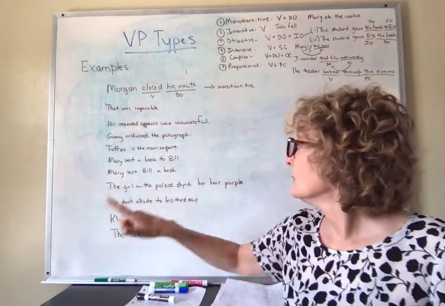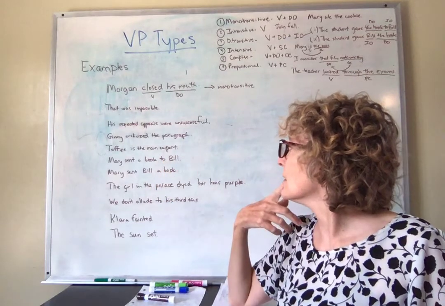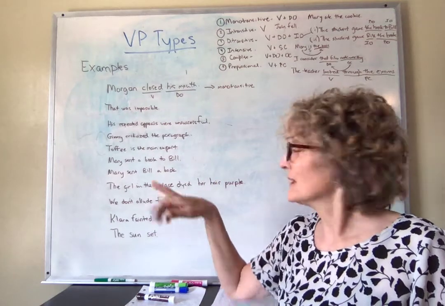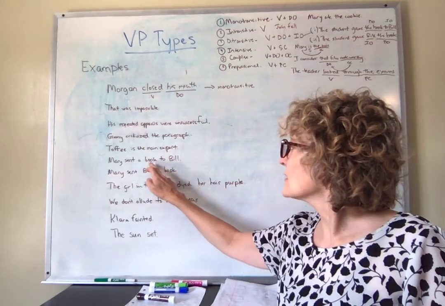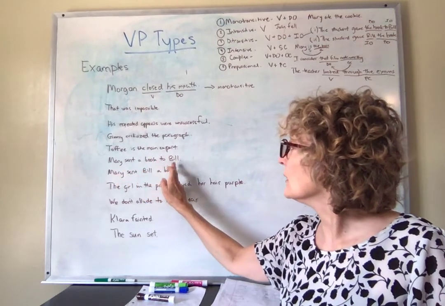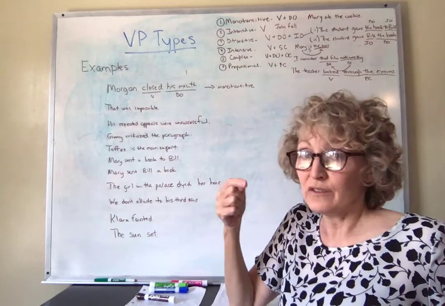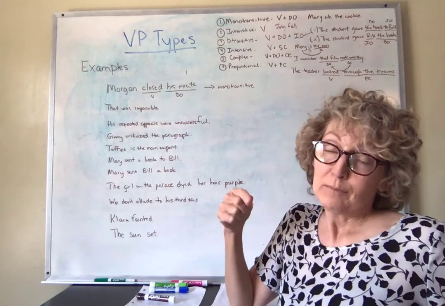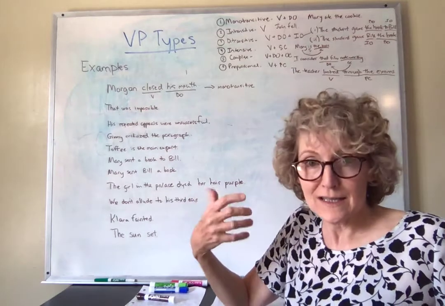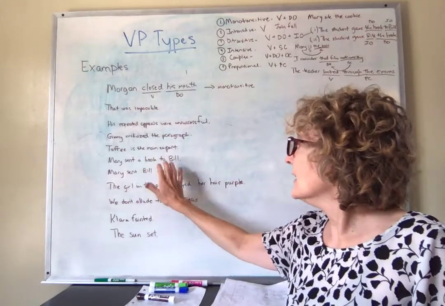But you wouldn't do that, because you would look at the rest of the sentence, to Bill, and you would say, oh, well, to Bill is working as the indirect object because Bill is receiving the book. When you say Mary sent a book to Bill, the thing sent is a book, but the recipient of the direct object, the book, is Bill. So you have a direct object and an indirect object.